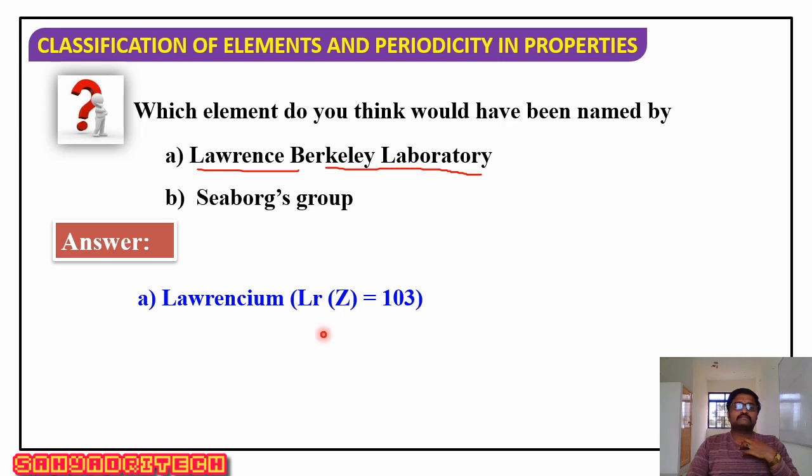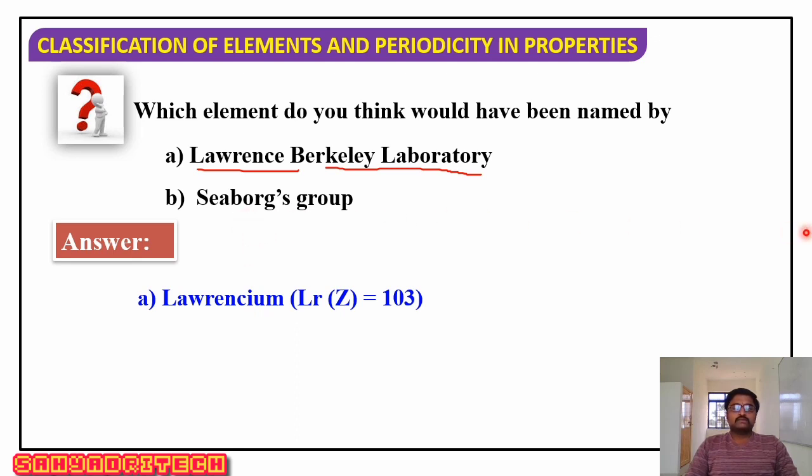Lawrence Berkeley Laboratory, so they gave a name Lawrencium. There is an element named Lawrencium with atomic number 103. This element was discovered in the Lawrence Berkeley Laboratory, so the name given is Lawrencium. Second one, Seaborg's group.